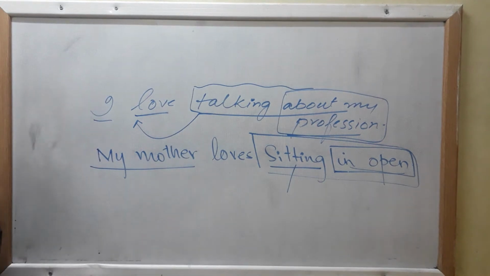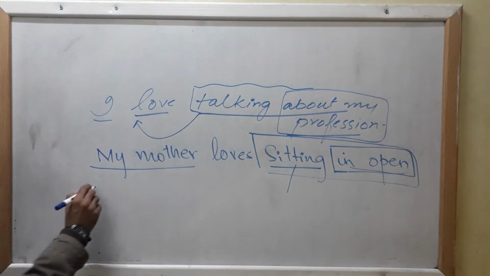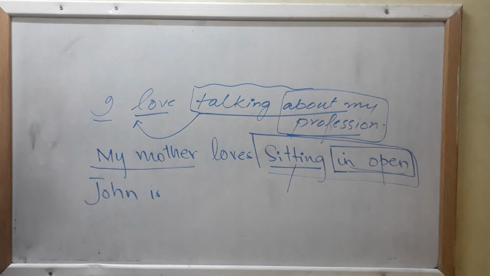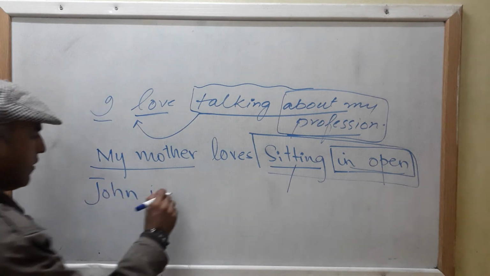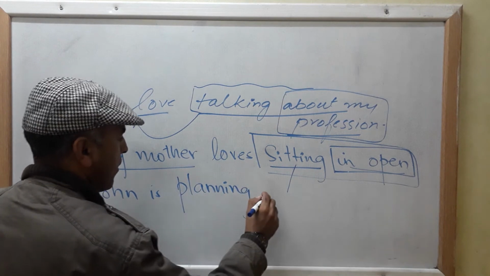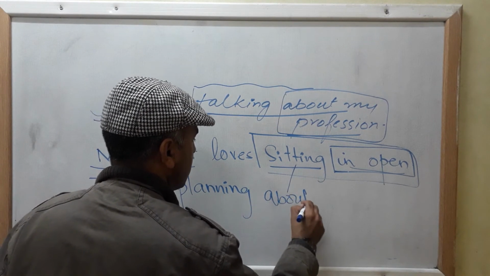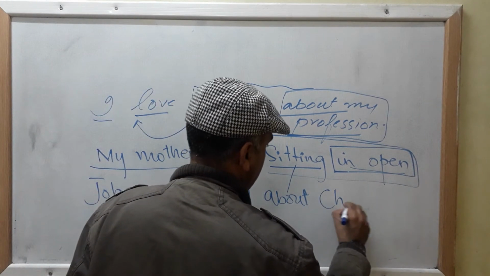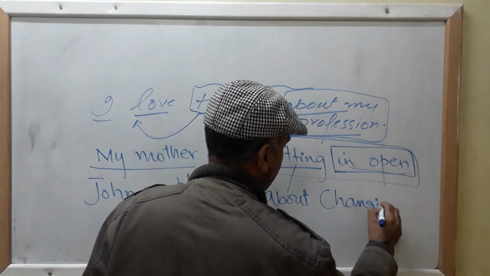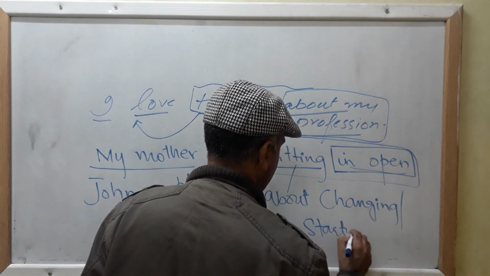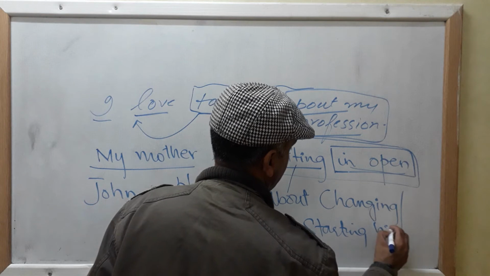So this is another example. John is planning about changing or starting his business.